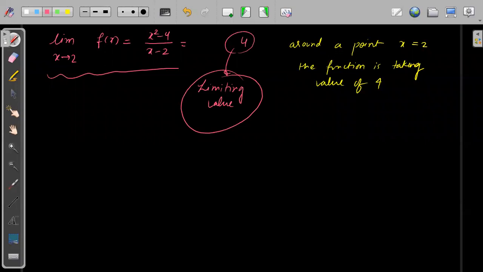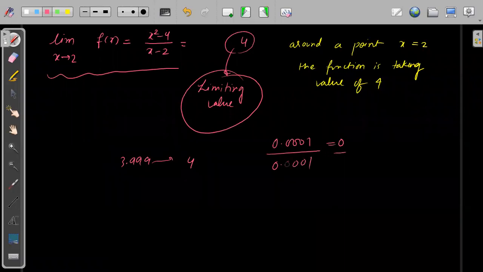हाँ बच्चा, see, we are approximating 3.999 as 4. We are saying that 3.999 is 4. That is okay. But why are we not approximating 0.0001 as 0? Because if we approximate this as 0, then in the denominator we will also approximate 0.0001 as 0. We cannot cancel 0 by 0 because 0 by 0 is undefined. We cannot cancel 0 by 0, but we can cancel a very small number with a very small number.